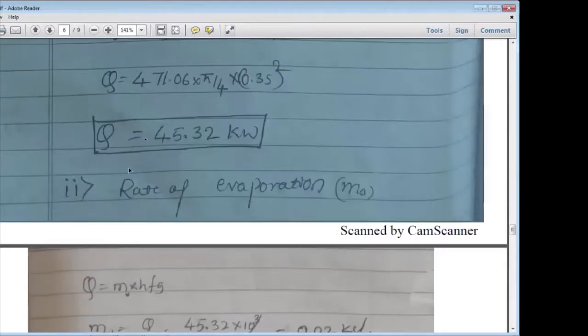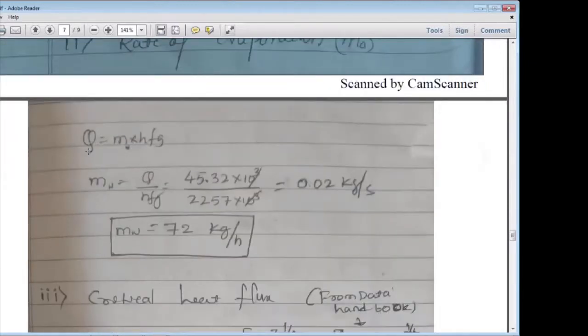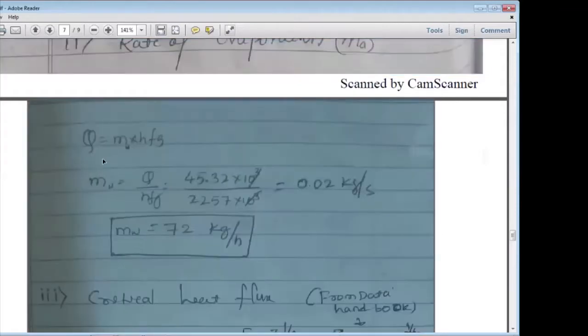Okay, that's a capital Q, 45.32 kilowatt. That is already calculated. You know this formula: Q is equal to M into HFG. Okay, Q is equal to M into HFG, so M is equal to Q divided by HFG.